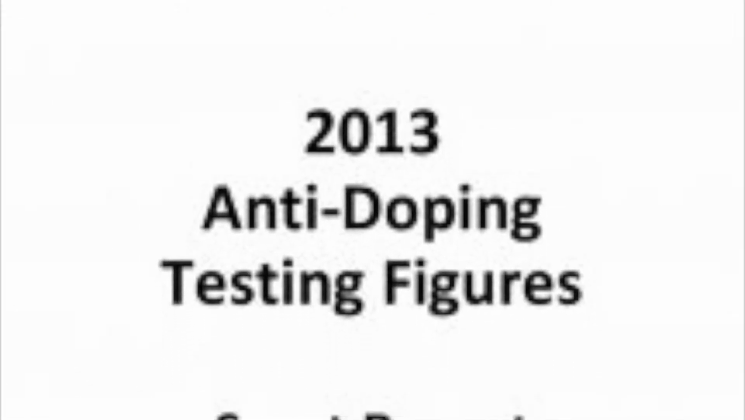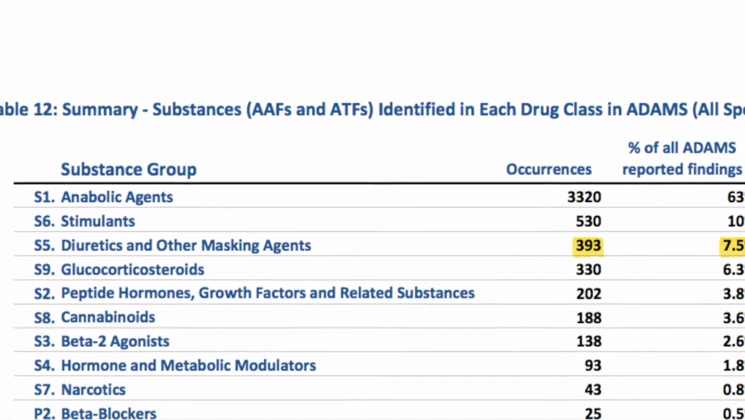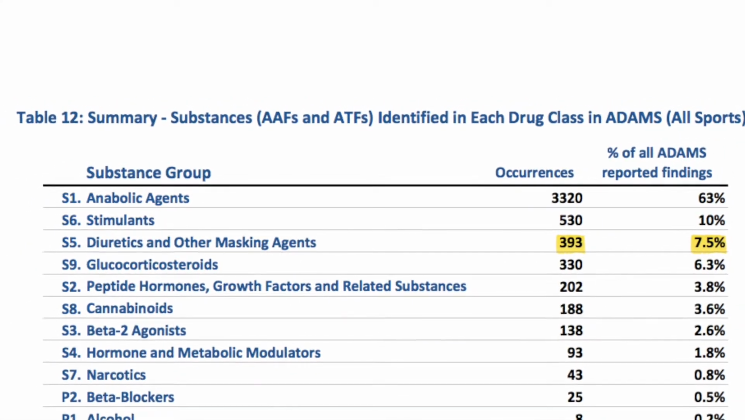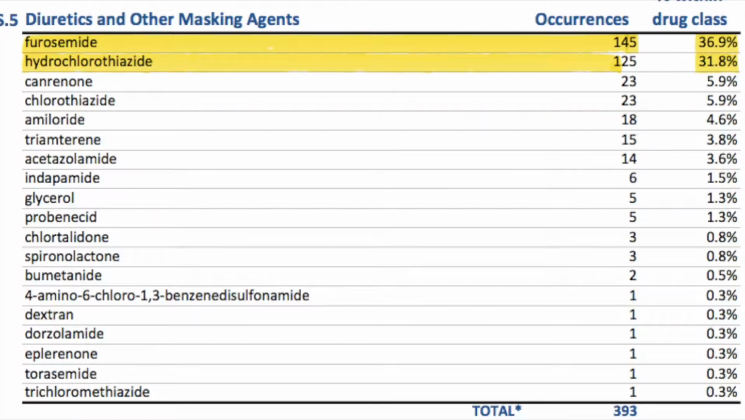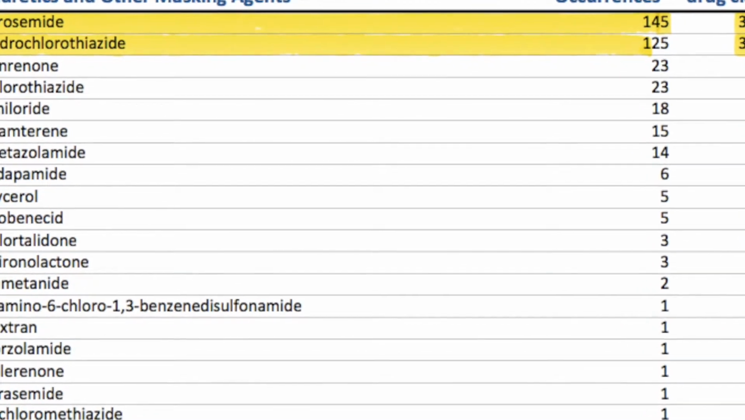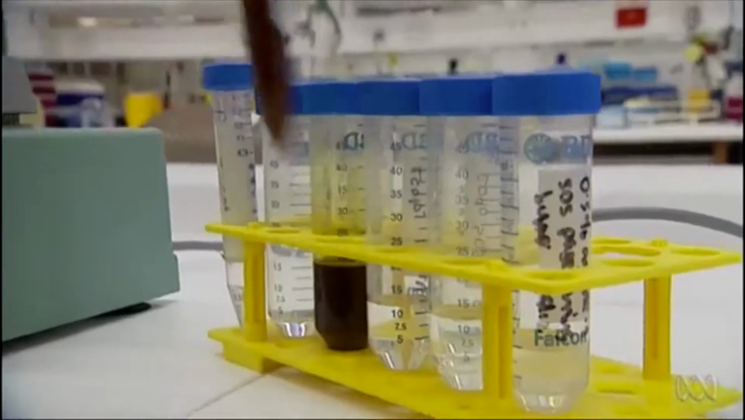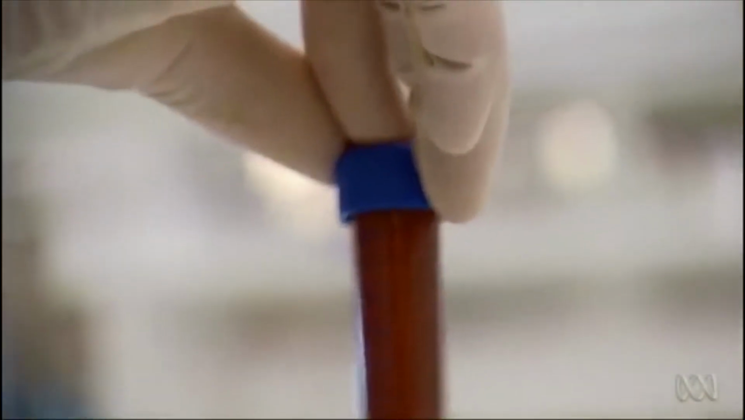In 2013, the World Anti-Doping Agency released their anti-doping testing figures laboratory report, where diuretics were the third most commonly used drugs in sport, of which furosemide and hydrochlorothiazide were the two main commonly used diuretics. So what are these drugs? How do they work? What advantages do they give to our athletes? And are they causing more harm than good?